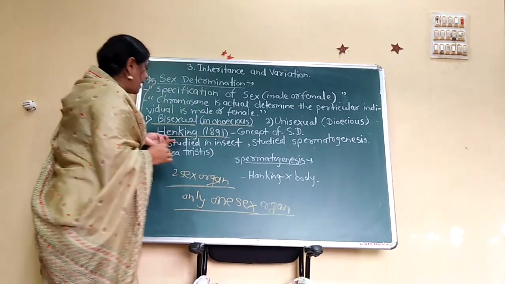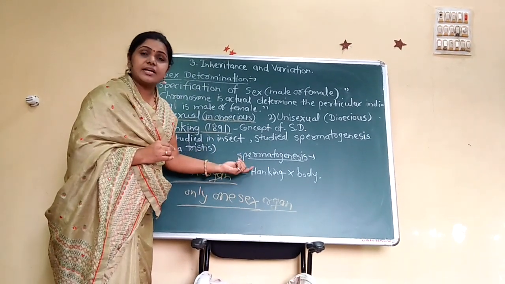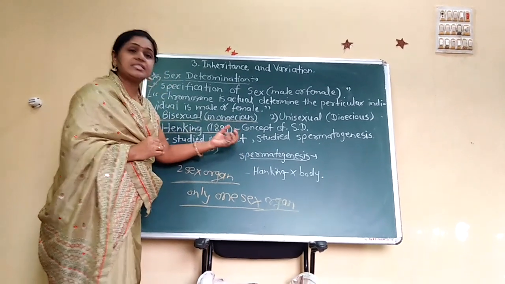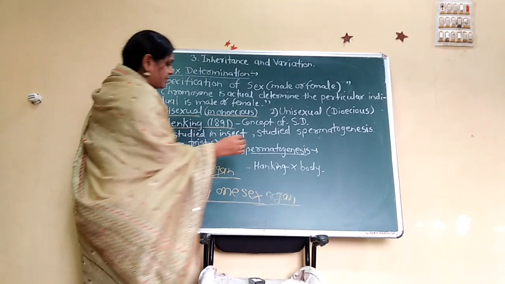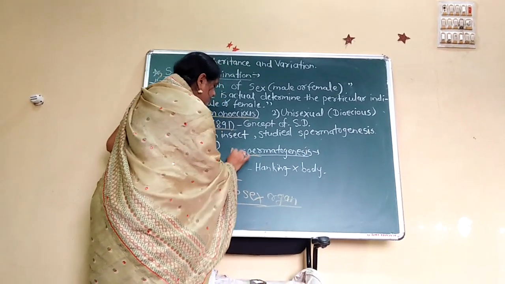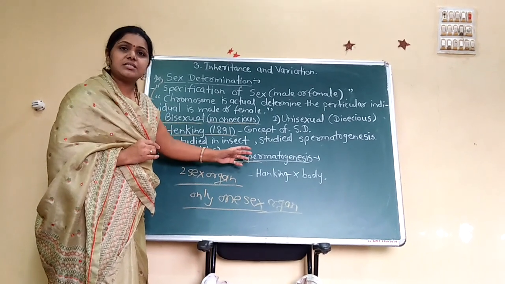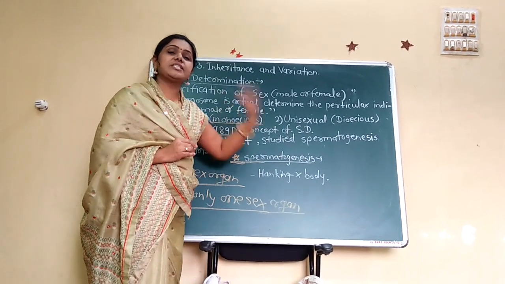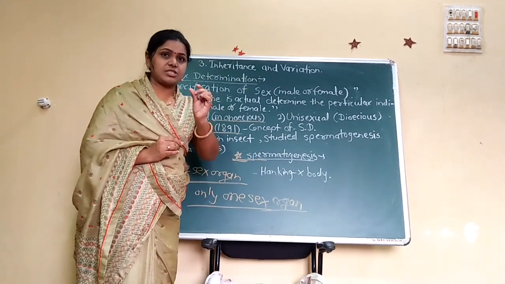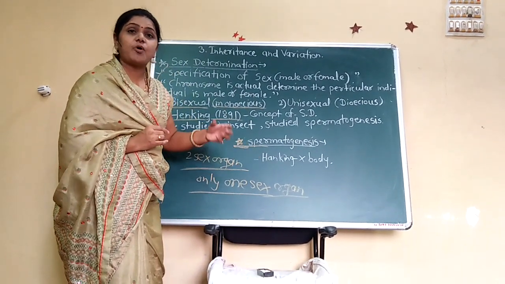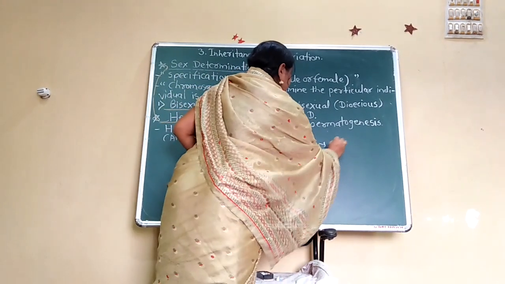He studied an insect, and he studied spermatogenesis. Spermatogenesis means that after some stages sperms are formed. That means spermatogenesis is the formation of sperm.